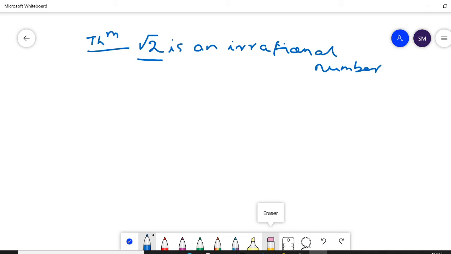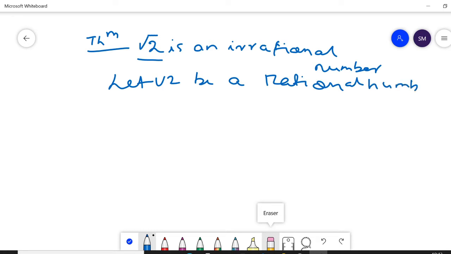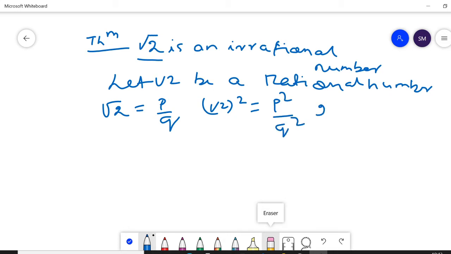By the method of contradiction, let root 2 be a rational number. Then what happens? Then root 2 can be represented in p by q form. Then root 2 is equal to p by q. Squaring both sides, what do you get? Root 2 square is equal to p square by q square. Then p square is equal to 2q square.